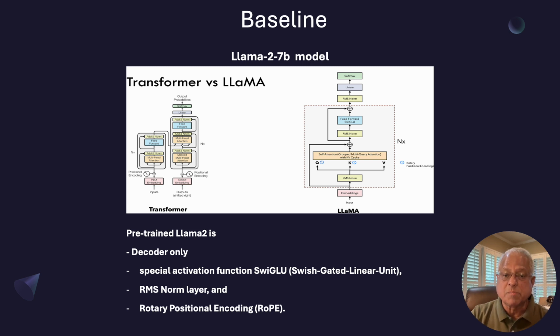It also uses a special activation function. Instead of ReLU, it uses SwiGLU, which is a slightly modified function that has a smoother performance response. Also adds an RMS norm layer and uses something called RoPE, or rotary position encoding, as opposed to the traditional positional encoding in the original transformer paper.